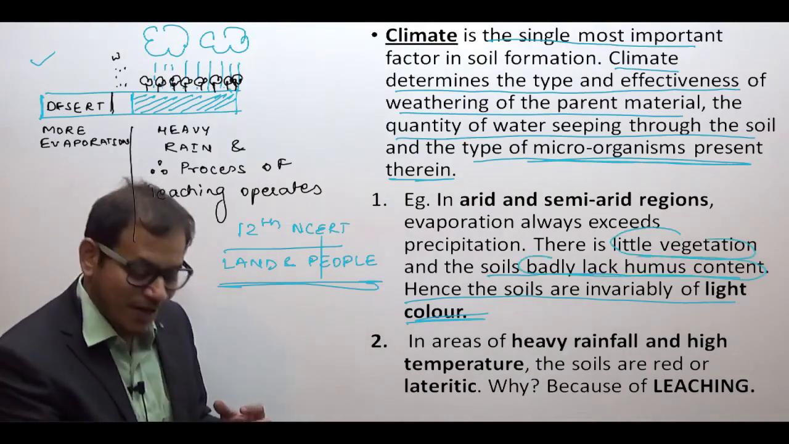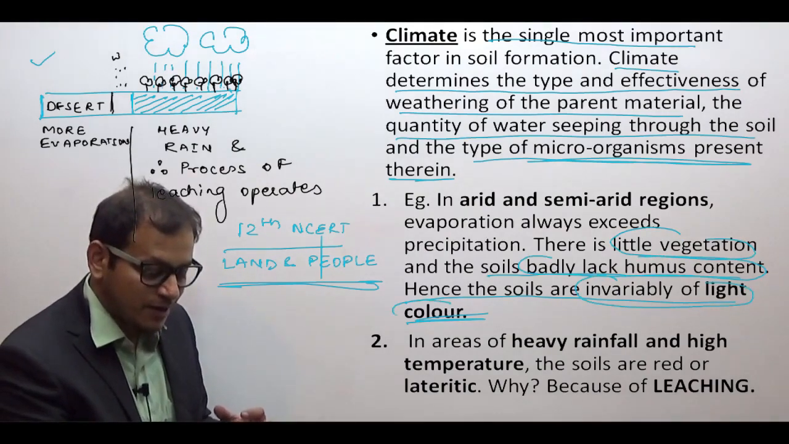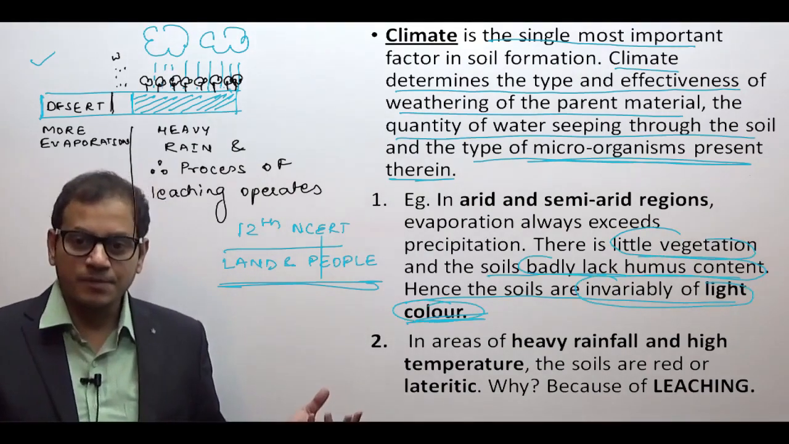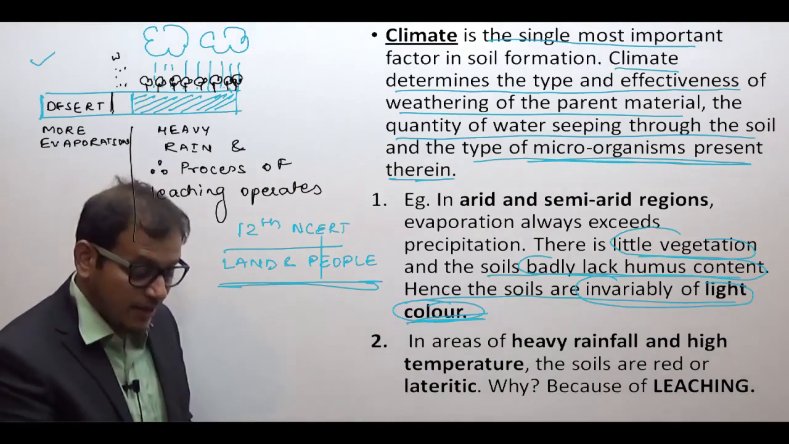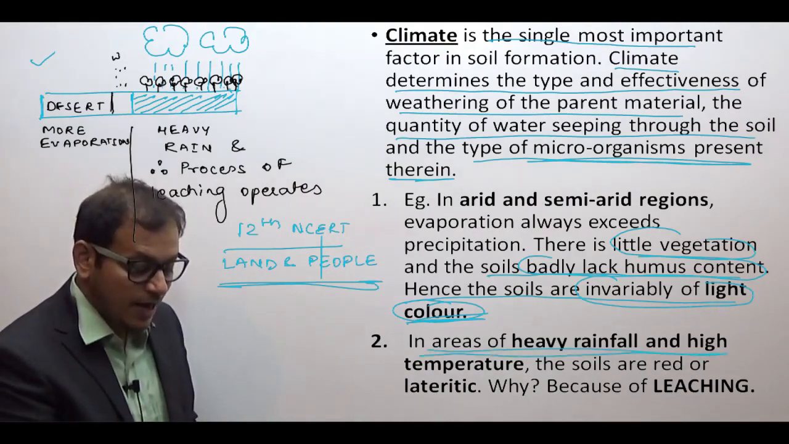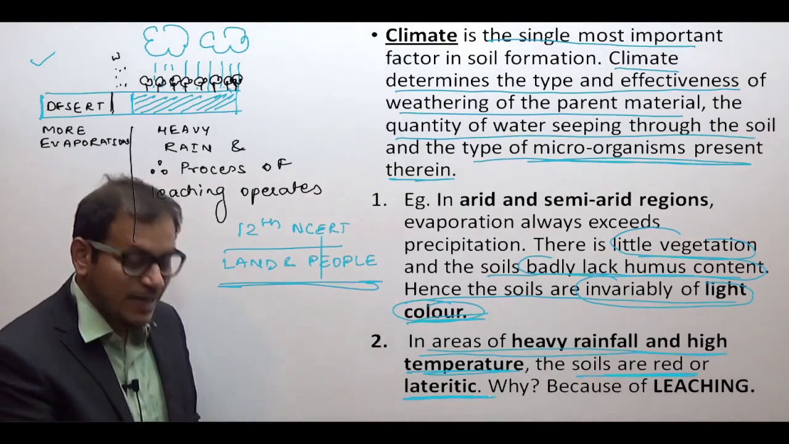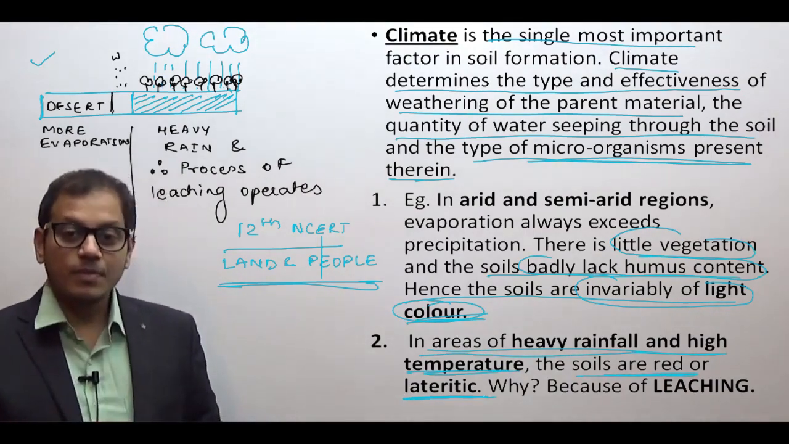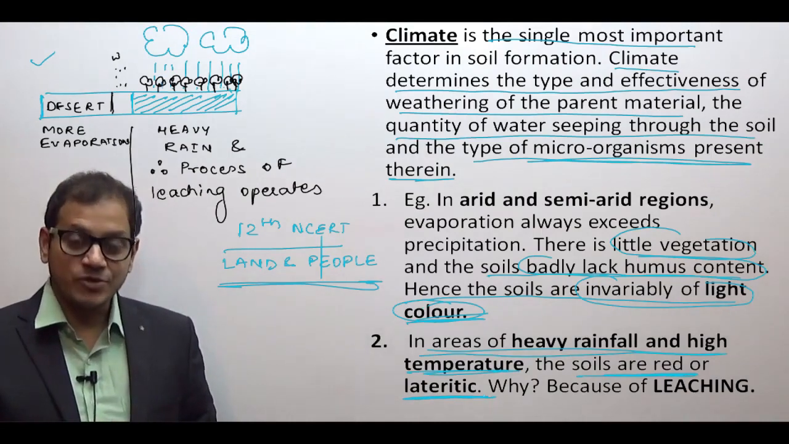And because they lack humus, they are invariably of light color. So you are having a different color. On the other hand, in the areas of heavy rainfall and high temperature, the soils are red in color, and they are known as lateritic soils. Why are they known as lateritic soils?